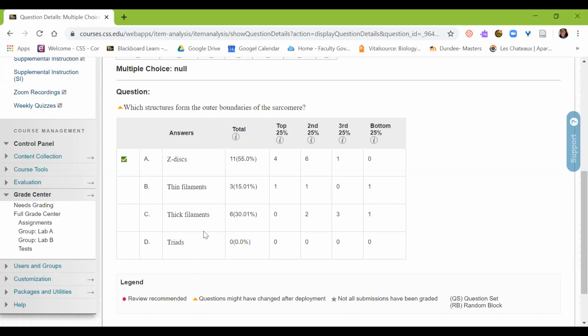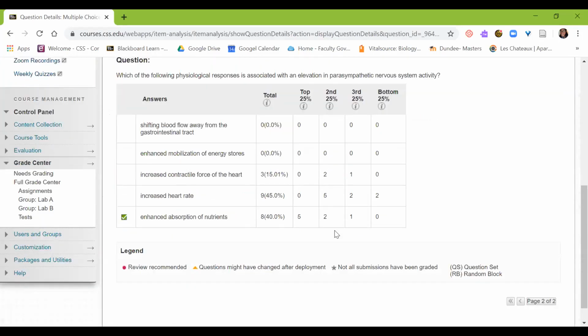And then a lot of people said thick filament, which would have not been correct, right? The Z discs aren't made of thick filaments. In fact, thick filaments are going to be in the center of the sarcomere. So make sure that you go over that because quite a few people selected the thick filament, okay? But if you selected Z disc or thin filament, that would have been correct.